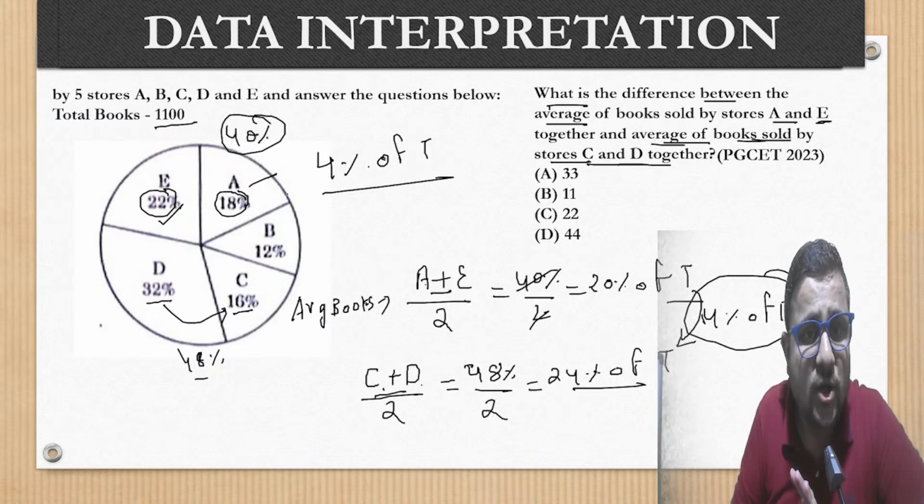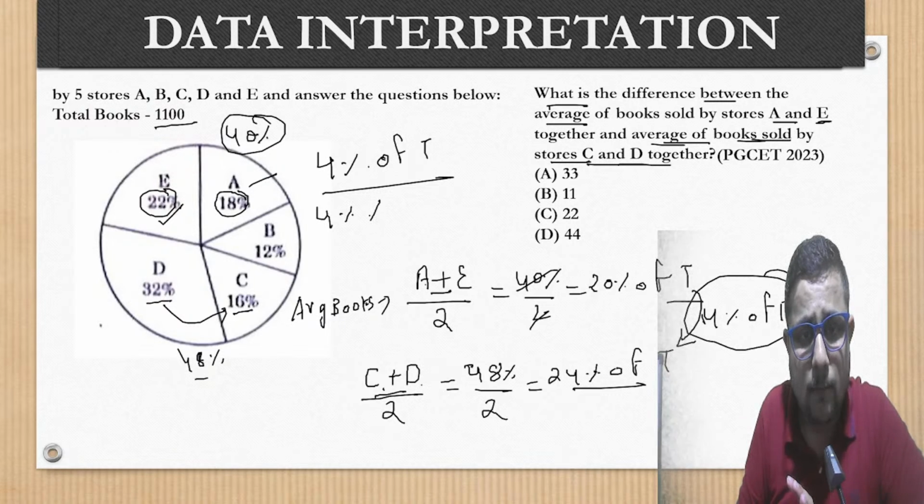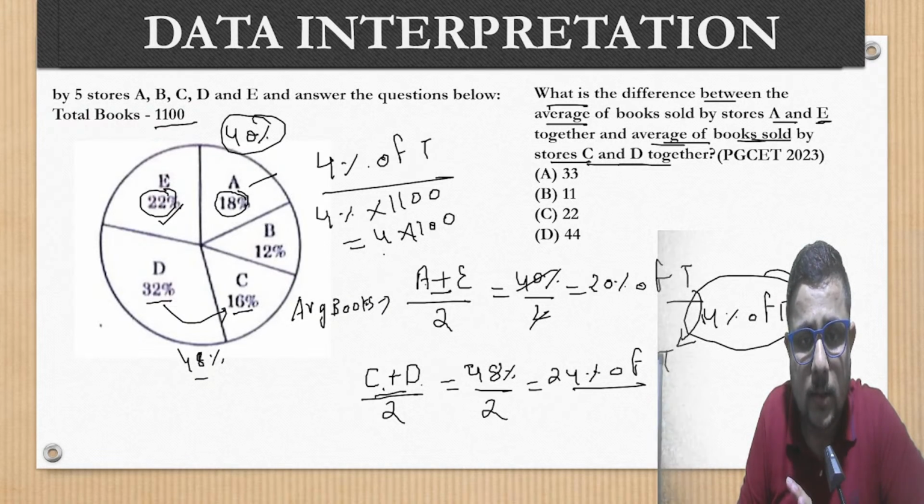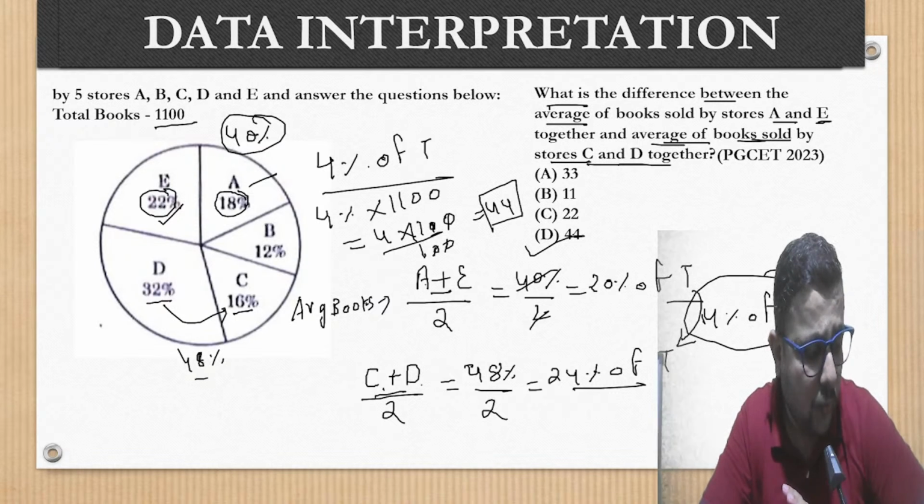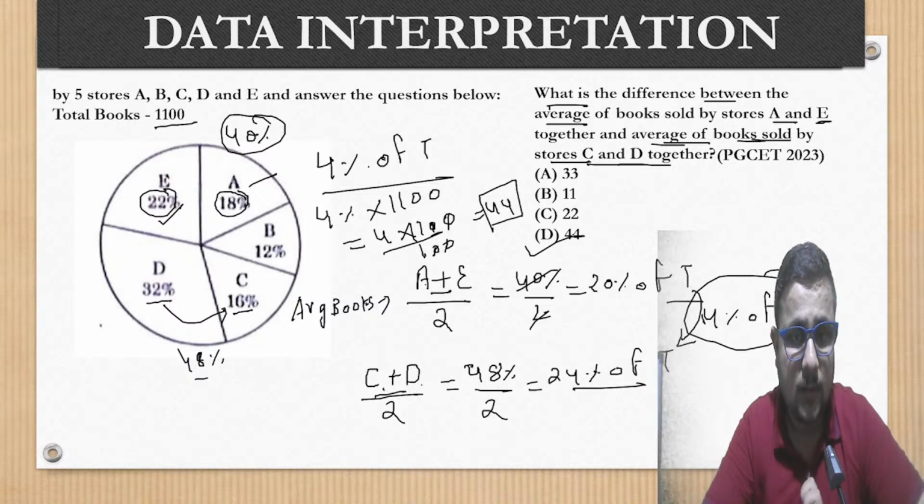So 1% of 1100 is what? Or you can directly calculate 4% multiply 1100. When we remove the percentage sign, 4 into 1100 divided by 100, 0 and 0 cancel, 11 into 4, 44. So number of books sold are 44. I hope this is clear to you.